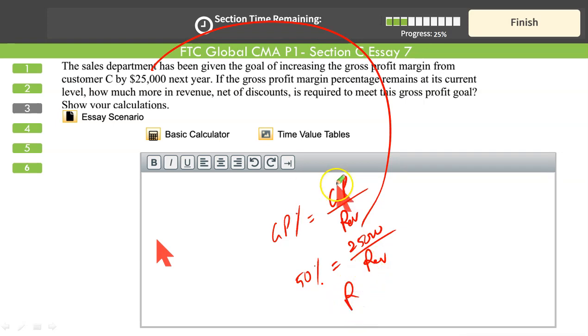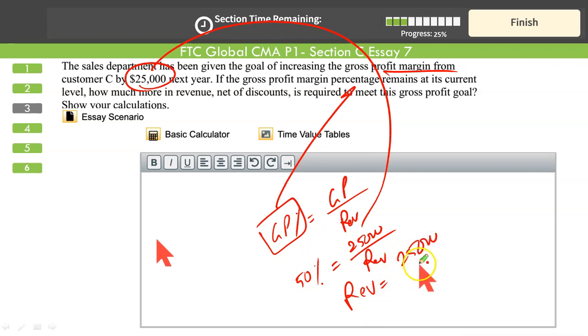It's as simple as using the gross profit percentage formula: GP upon revenue. You want your gross profit percentage to be the same, 50%. You want your gross profit to rise by 25,000. For that, how much should revenue increase? So simply plug in the numbers: 50% is equal to 25,000 upon revenue. Make revenue the subject of this equation. So 25,000 upon 50% means your revenue should increase by $50,000. If your revenue increases by $50,000, 50% of this would be your gross profit. That will be 25,000, and that's exactly what you need.